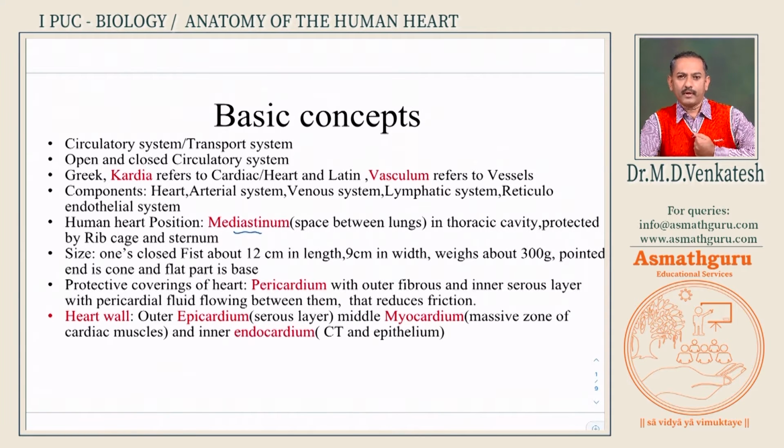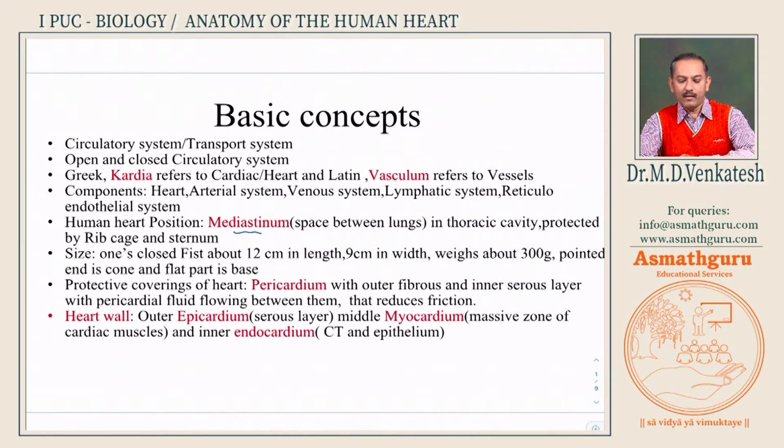Now, how is it protected? The protection is because of the rib cage and the sternum. You find a bone here in the center, that is the bone called sternum bone, and you find the rib cage on either side, that protects your thoracic cavity. Now, the size of the heart can vary from one person to another. It is about 12 centimeter in length. If you take the length of the heart, it is 12 centimeter, whereas the width is about 9 centimeter.